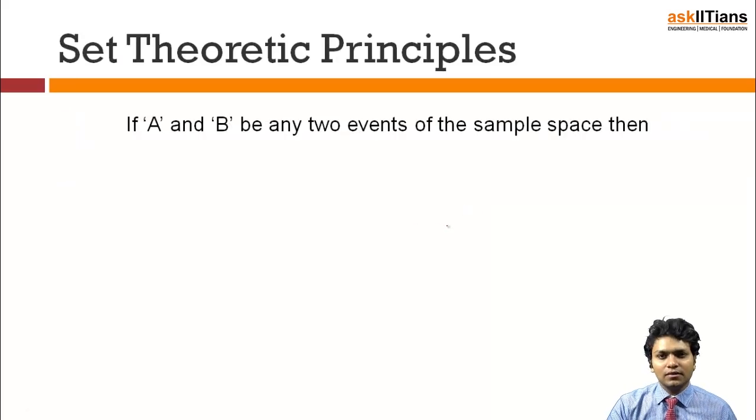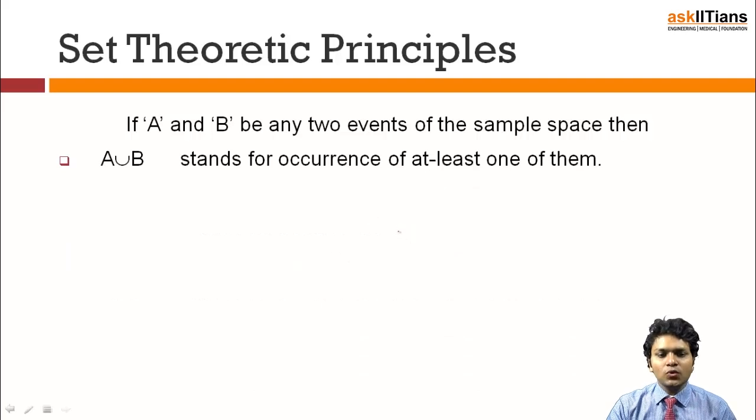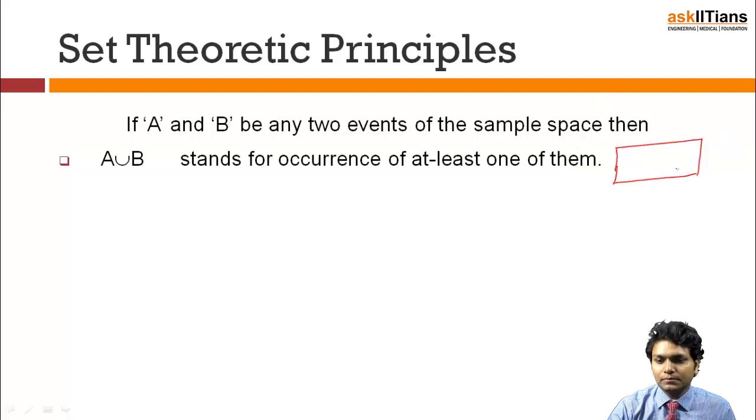Now let's take the algebra of events. If I have considered certain events A and B, what are the various things that can happen with them, and what can we learn from them? First, A union B stands for the occurrence of at least one of them. What do we mean by this? Let's draw a Venn diagram with 2 events.